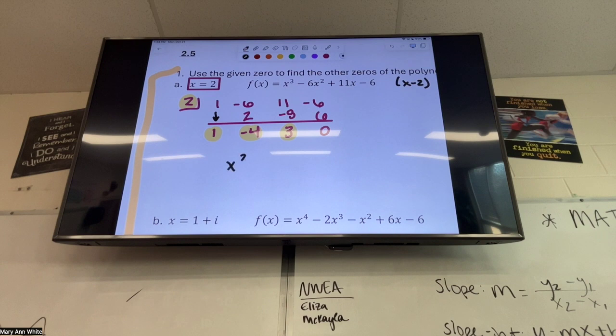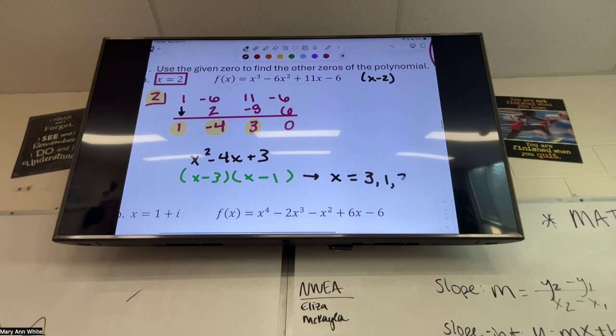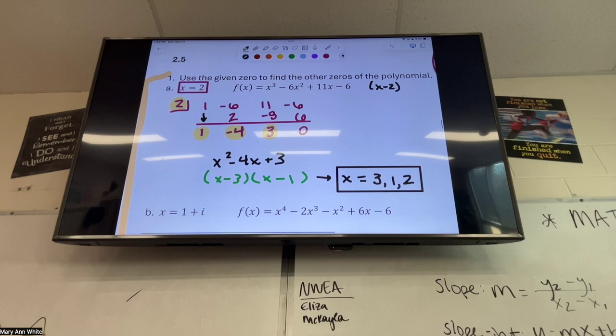Now I can write this as x squared minus 4x plus 3. What do I do next? Let's try and factor it. Is this factorable? Oh, perfect. And so that means my zeros are what? Good. And don't forget the first one that they gave me, 2. So my zeros are 3 and 1 and 2. Actually, I can go one more step right there. I can show you.